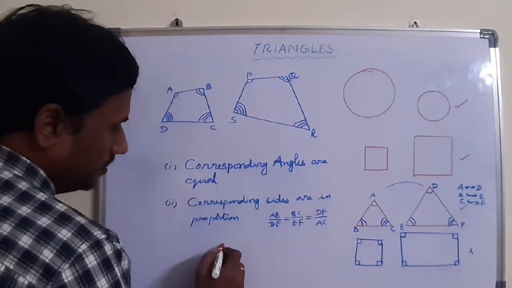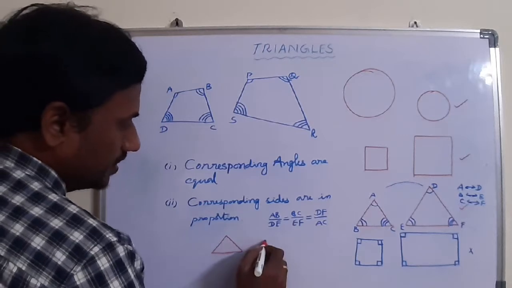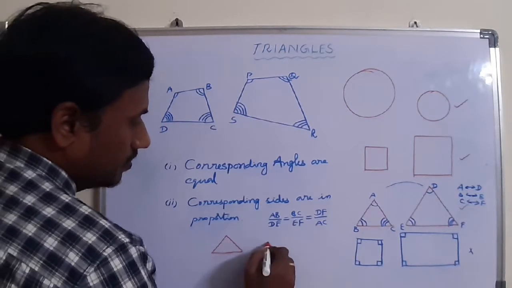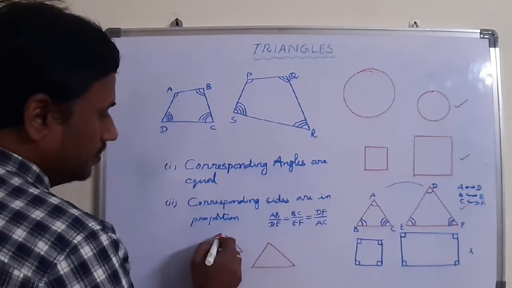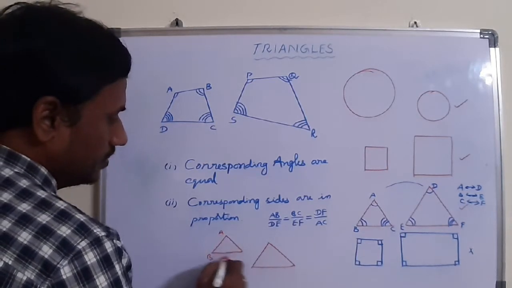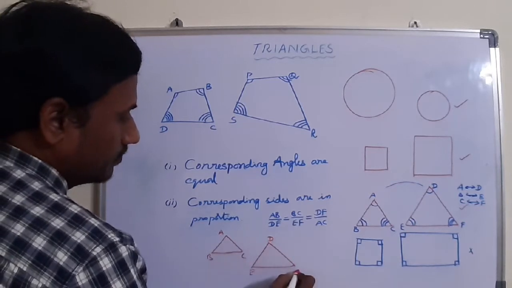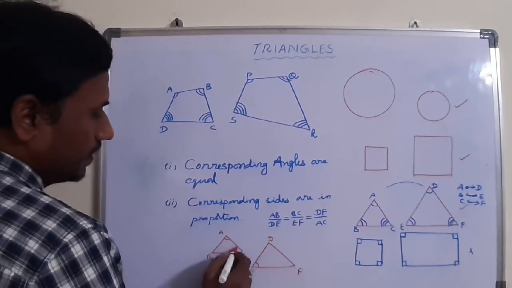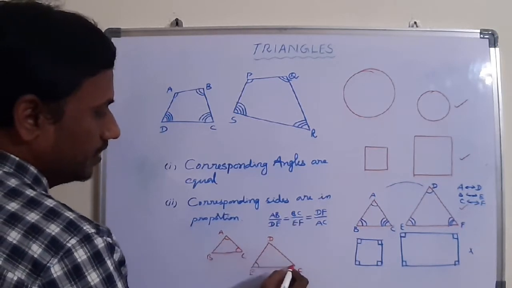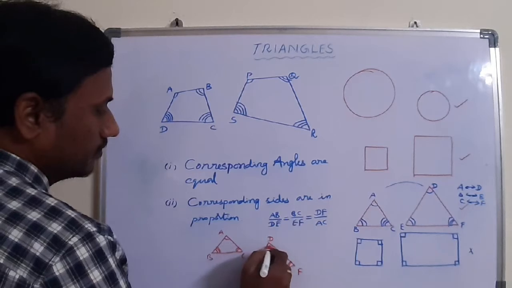You can take quadrilaterals, but you can understand easily with triangles. That's why I am taking triangles. For example, it is ABC and DEF. For example, angle A may be equal to angle E and angle C equal to angle F and angle B equal to angle D.